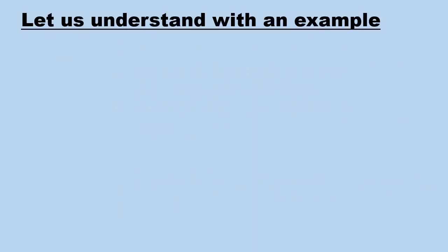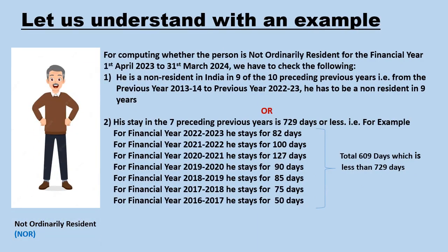Let us understand with an example. For computing whether the person is not ordinarily resident for the financial year 1st April 2023 to 31st March 2024, we have to check the following. He is a non-resident in India in 9 out of the 10 preceding previous years, that is, from the previous year 2013-14 to previous year 2022-23.